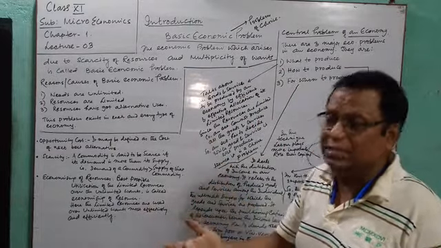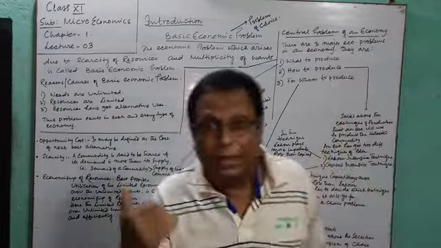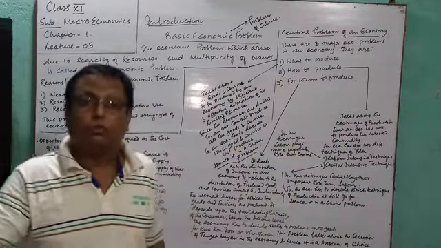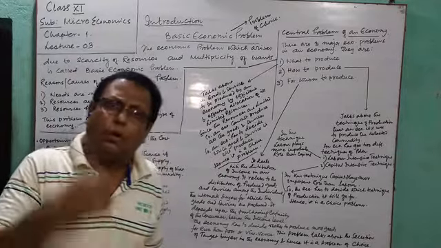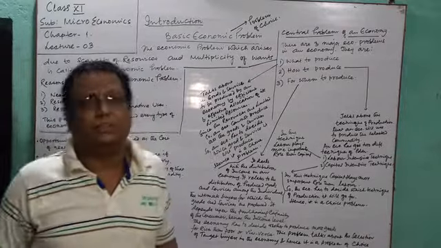It has to decide whether it will produce machine guns or more public buses and trains.